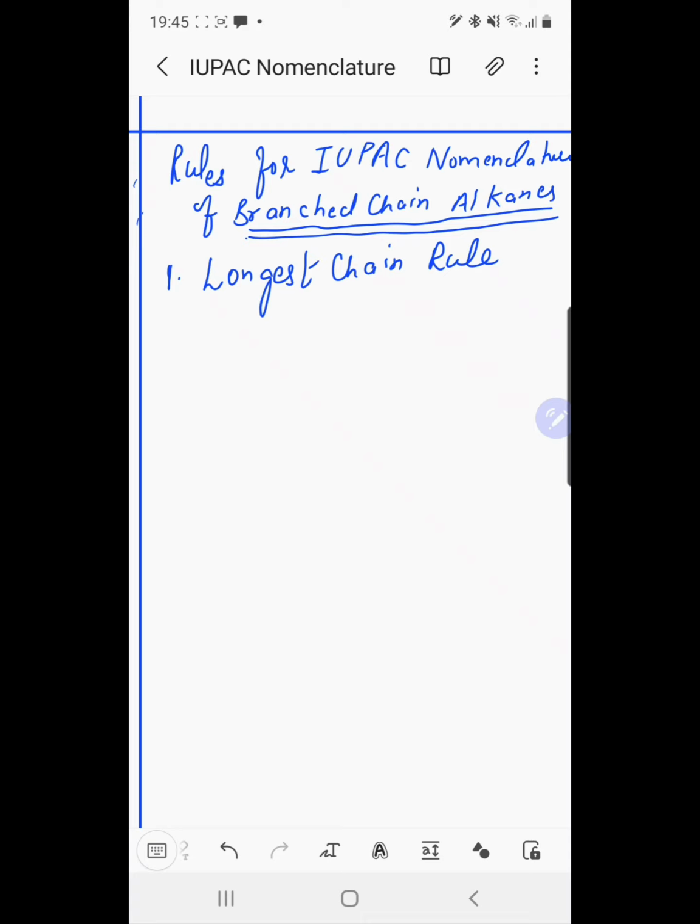So the first point is to select the longest continuous chain of carbon atoms. This is called the parent chain, while all other carbon atoms not included in it are called branch chains, side chains or substituents. The branched chain alkane is named as a derivative of the parent chain, and the longest chain may or may not be straight, but it should be continuous. We explain it with an example.